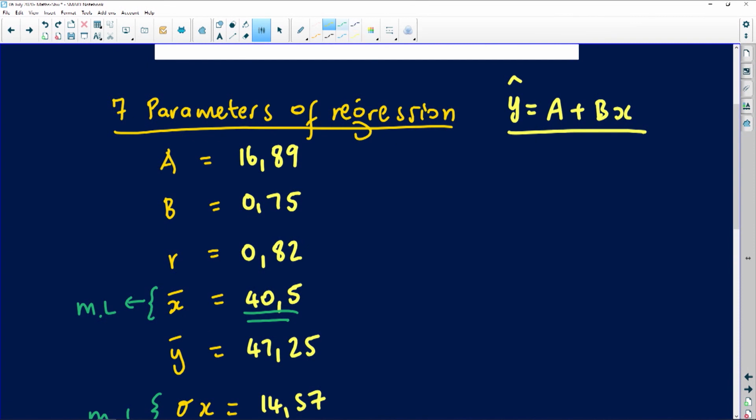So if you go back to the 7 parameters, the things that we've calculated, when we start asking you for the equation of least squares regression, we're asking you for something that is known as y equals a plus bx. Your a value is 16.89, and this has to be added with your b, which is 0.75, with x. So this will be the equation of least squares regression. When they ask you for the correlation coefficient, your R will be 0.82. That will be your correlation coefficient.